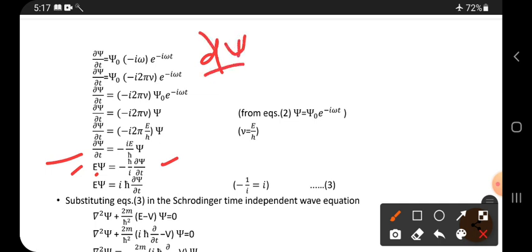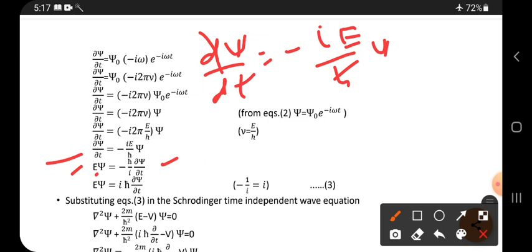∂ψ/∂t is equal to what? Minus i E by ħ into ψ. Now, what do I have to write? I want to write Eψ is equal to... Then what do I have to do? I have to bring the i and ħ to this side. So let me bring this i minus and ħ to this side, and then Eψ is equal to